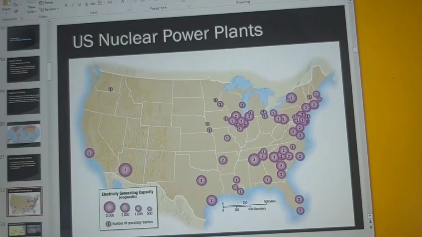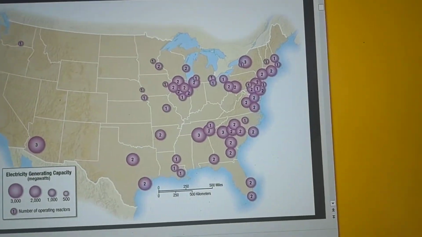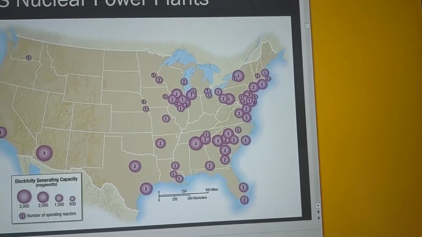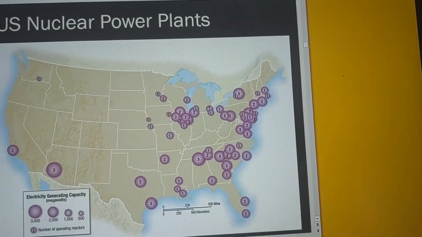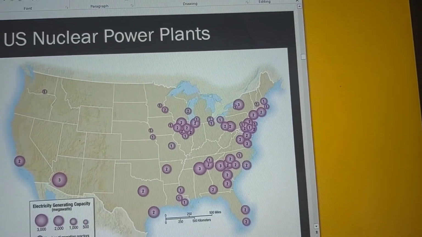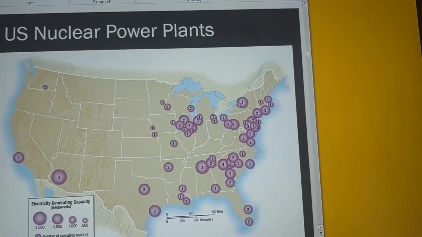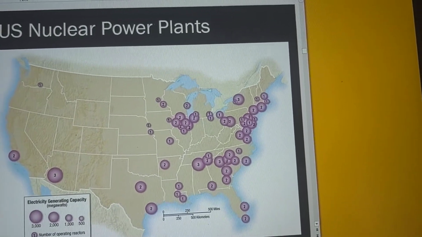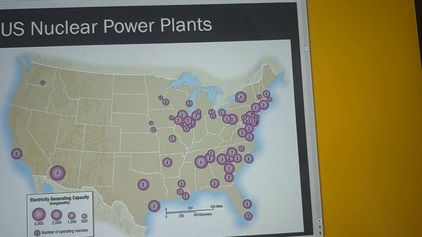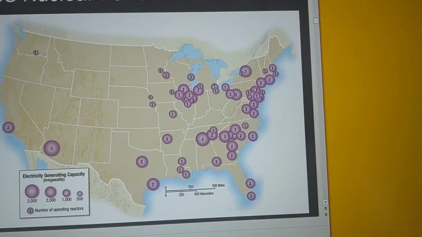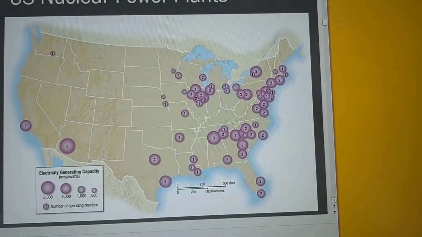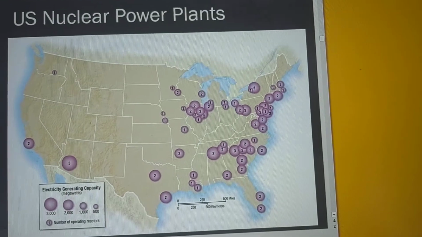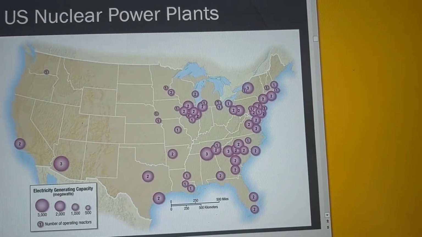And then for the eastern United States, okay, why they have so many, well, you have to remember, it has a very high population density. Nuclear power is good in dense areas because nuclear power puts out so much per, so many people. That is why you have to use nuclear power in the eastern U.S., particularly in states like Connecticut and Rhode Island, because they're so densely populated. You need to have the nuclear power so that way you can supply people with the power per density. Okay, that's the big one.